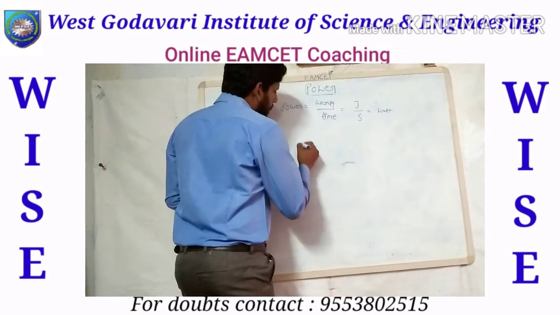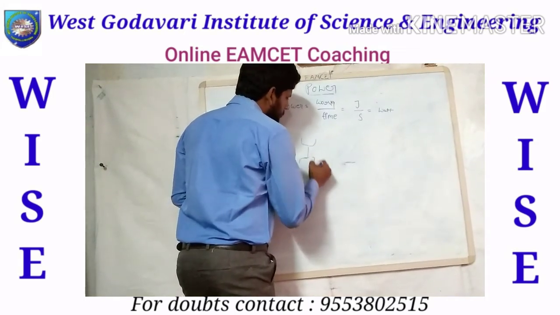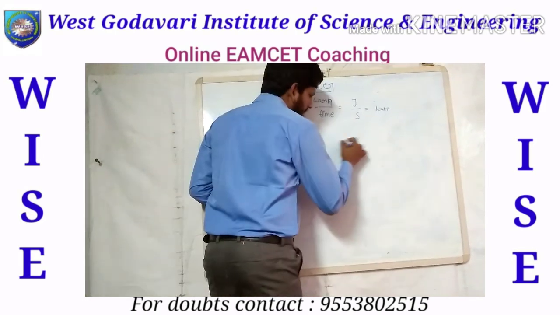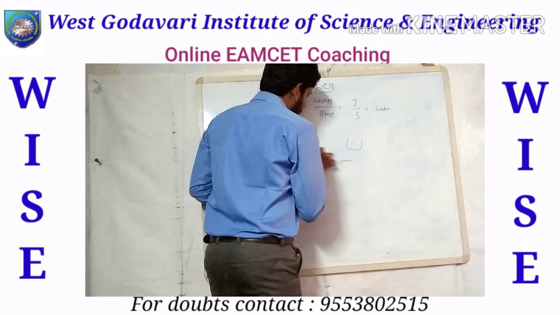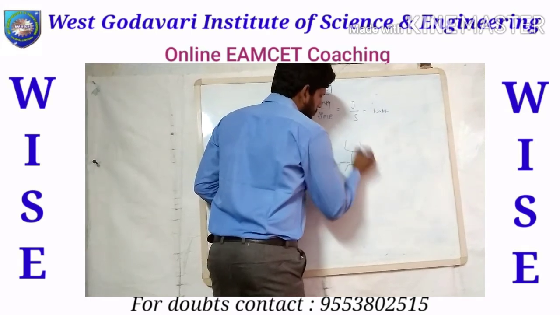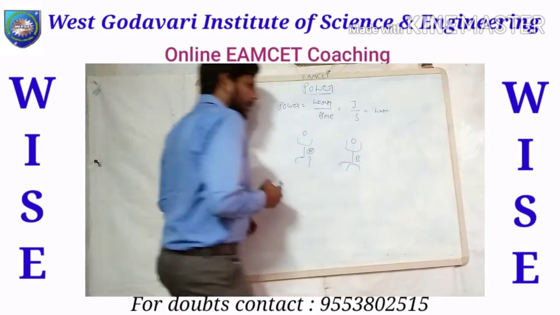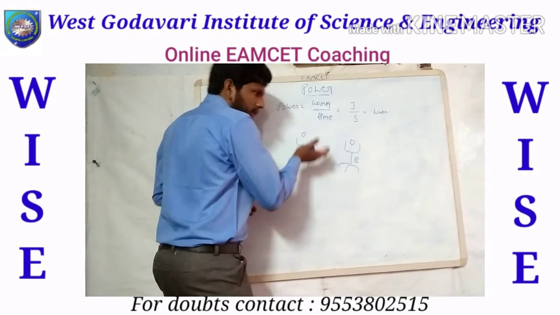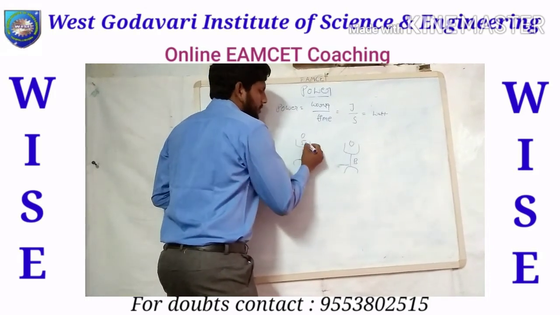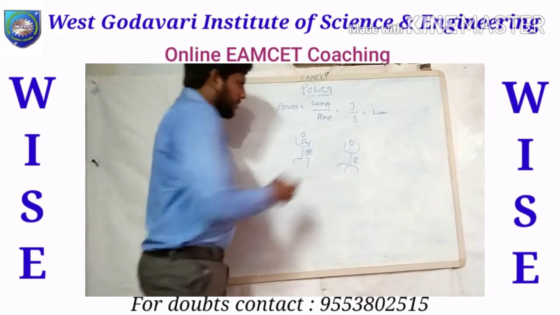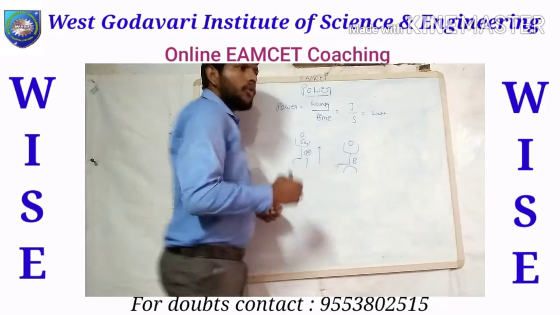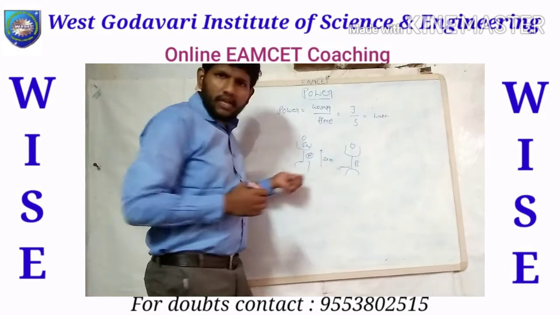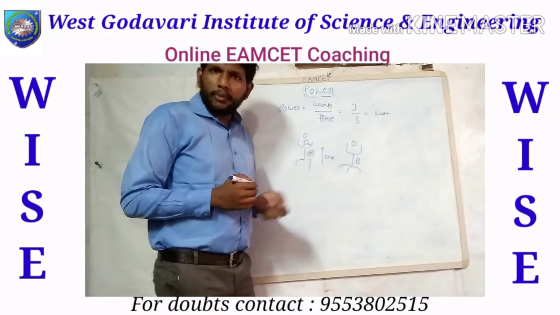Let us consider a person A and another person B. Person A lifts 50 kgs of weight to a height of 20 meters.